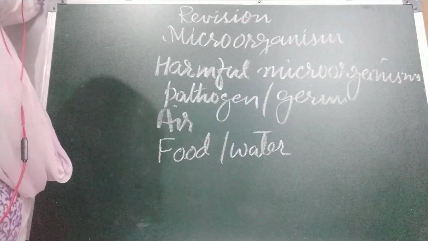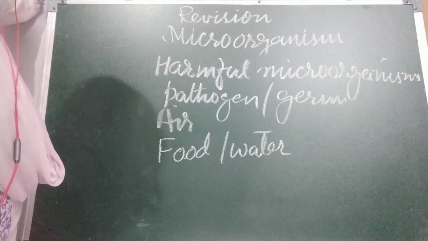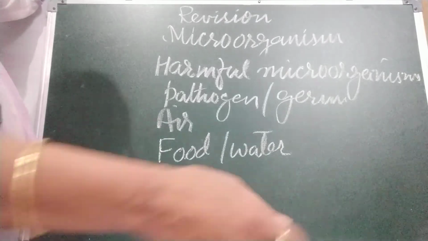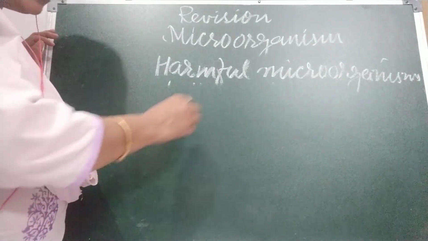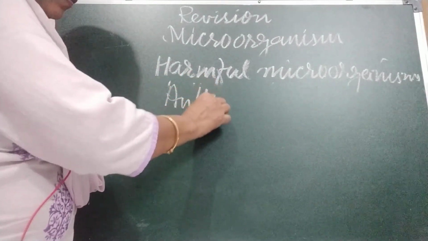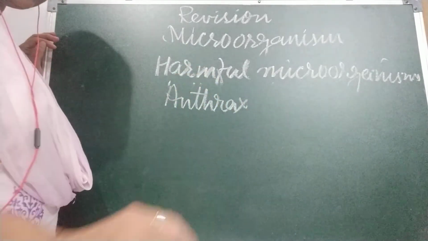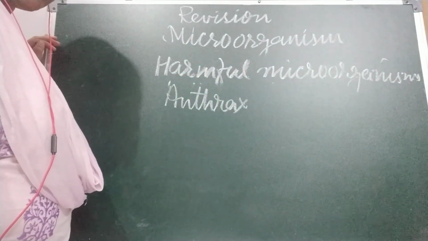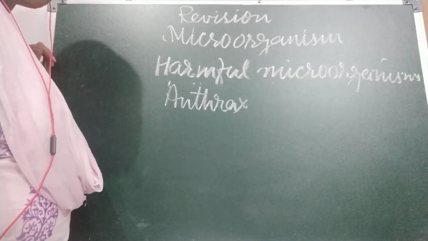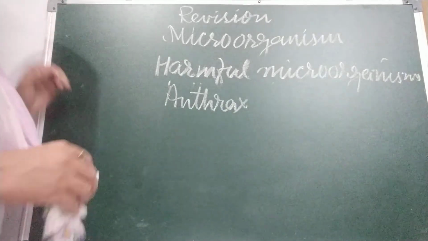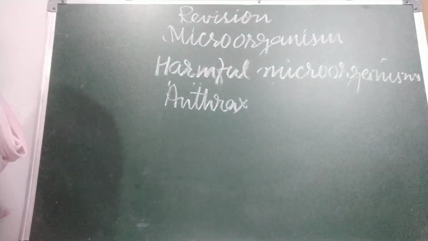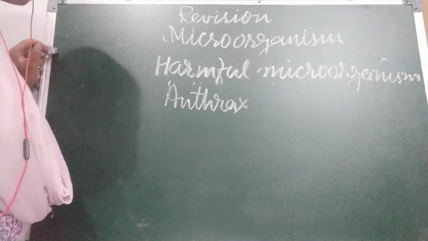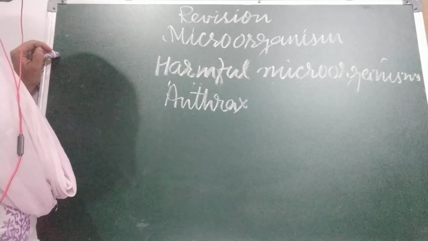Now some microorganisms also cause diseases in animals and plants. First is anthrax. Anthrax is a disease that affects human and cattle both, and it is caused by bacteria. A virus causes the dangerous foot and mouth disease in cattle. Now citrus canker, this is a bacterial disease that affects trees of citrus fruits and is spread by air.